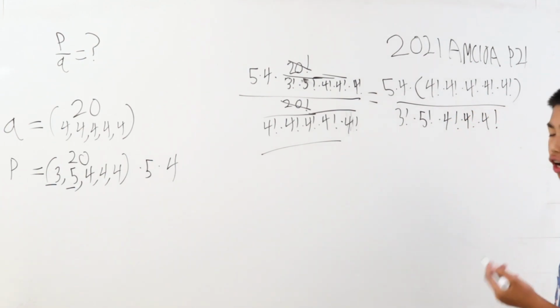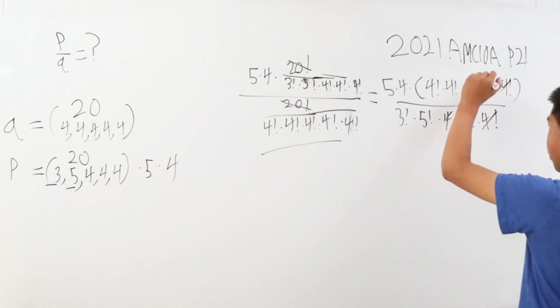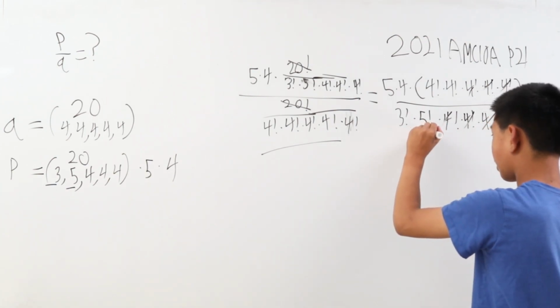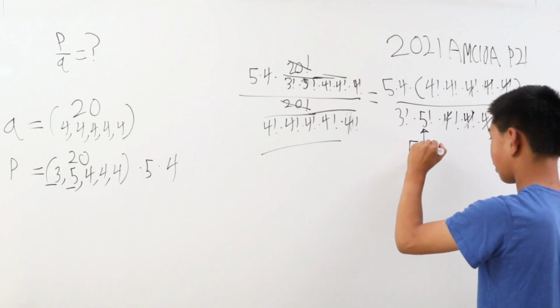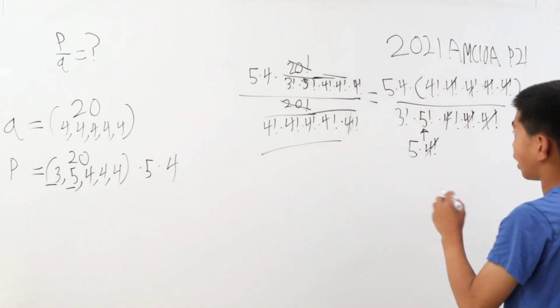We can cancel a lot of things here. All these 4 factorials cancel. The 5 factorial is made up of 5 times 4 factorial, so one of these cancels. This just becomes 5.